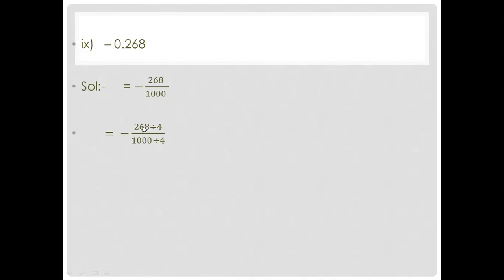So 26 minus 24 is 2, and the 2 will come with 8. 4 sevens are 28. So that means 67 will come in the numerator when you divide by table 4. And 4 twos are 8, 2 carry here, 4 fives are 20 and 0. So you can do it. 67 and 250 are not divisible by the same table. So this is the required answer.